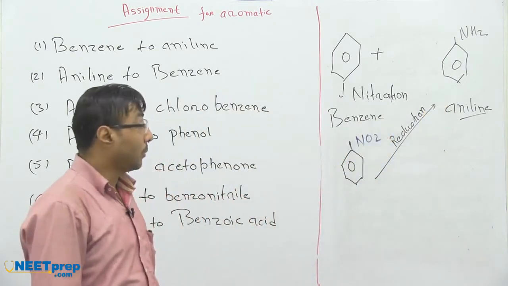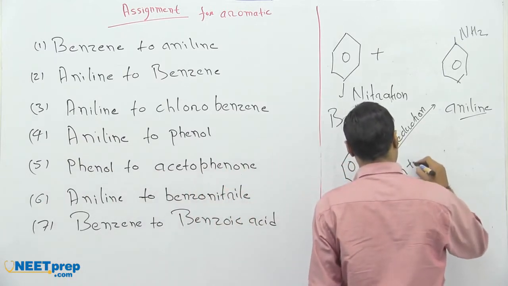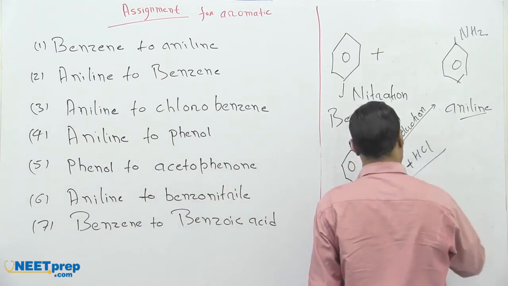And which reagent is suitable to reduce it? The suitable reagent is Sn plus HCl.